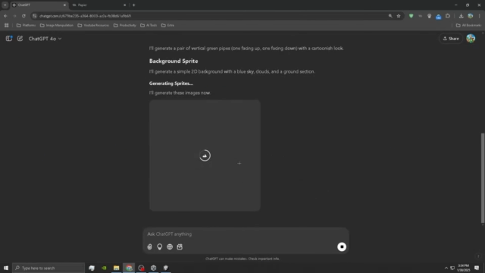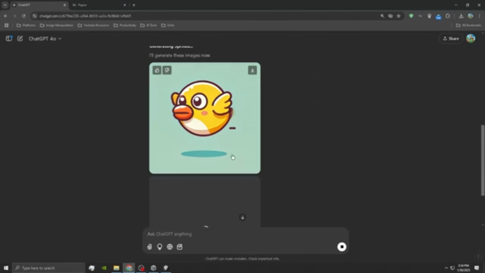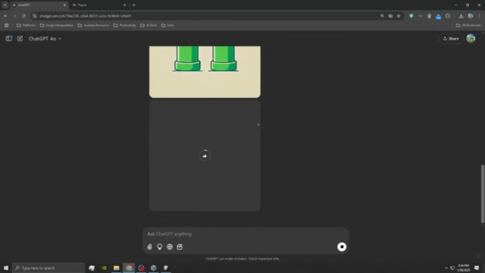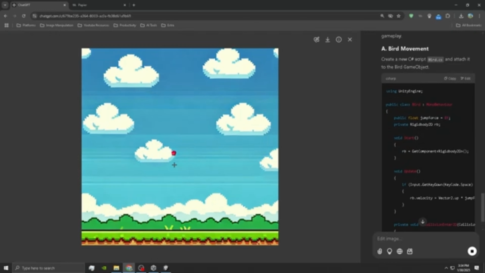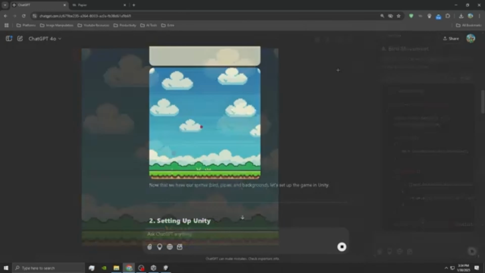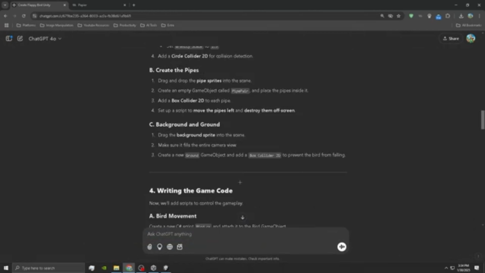Oh my god, wait, it's generating all the sprites right now. Damn, okay. The bird? Wait, that's actually not even that bad. That's crazy. I was just generating all of them. Ooh, that's not a bad pipe. Alright, we'll use one of those. I get background. Ooh, this one might need some work. What is that random red thing in the middle? It's whatever. AI has its flaws, and now it gives us the steps to make the game.